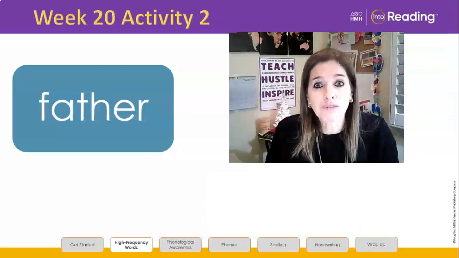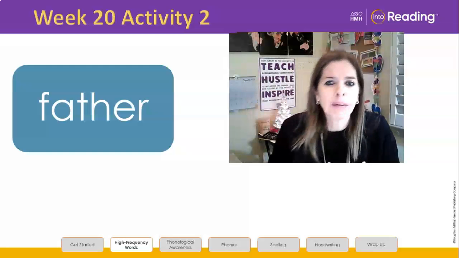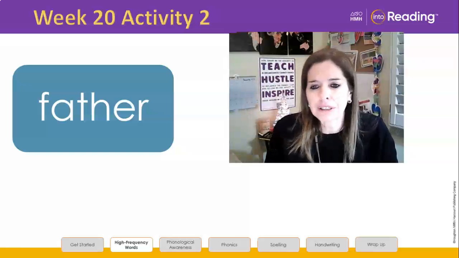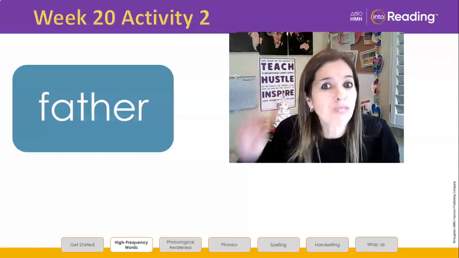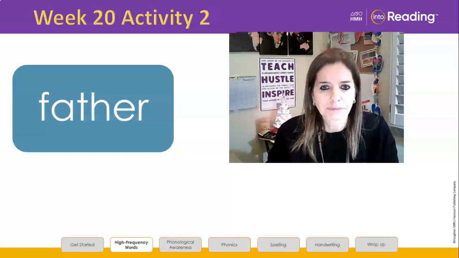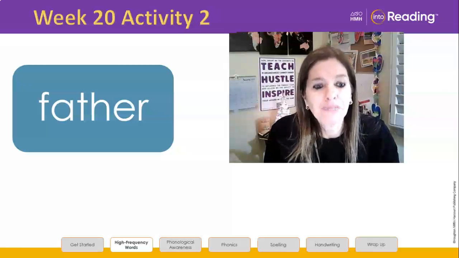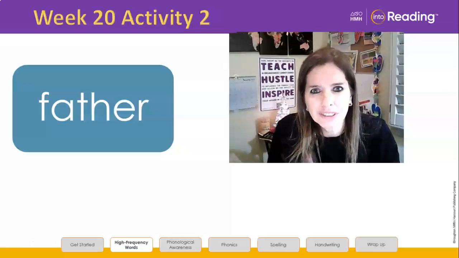The word is father. Let's follow the steps. Look at the word. Repeat the word after me. Father. My father hugs me every morning. Say the word again after me. Father. Look at the letters in the word. Let's spell it out loud. F-A-T-H-E-R. In this word, what do you notice? What do you wonder?